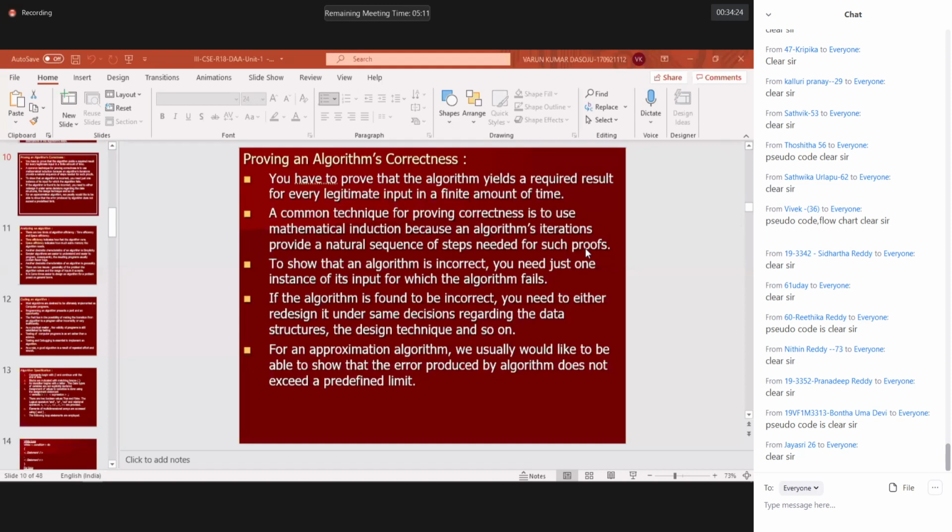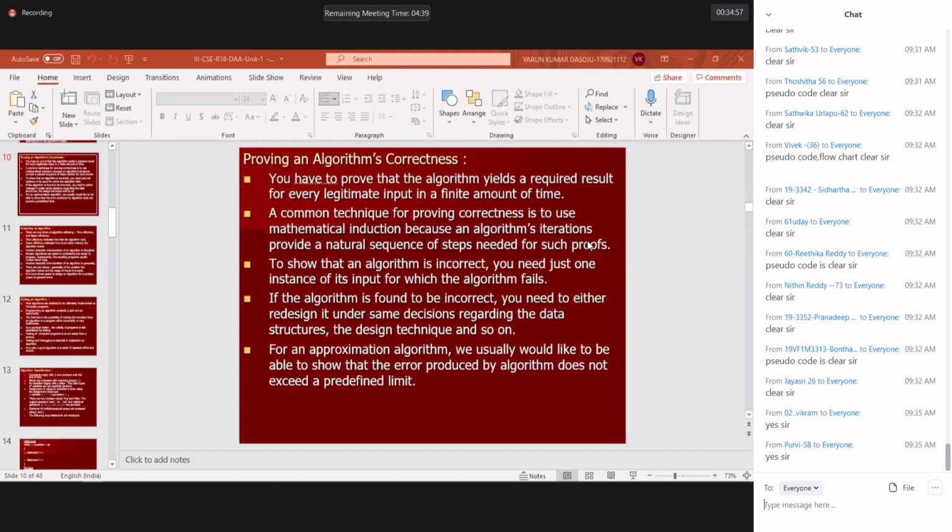Then you try to take the next term and prove that n is equal to k plus 1 is also true. Then you write: by the principle of finite mathematical induction, for all positive integer values of n, the given statement is true. That's what you write. This is the concept of mathematical induction, and you can use the same mathematical induction to prove your algorithm. Do you have an idea about mathematical induction? Do you remember it? Please, can you respond fast?